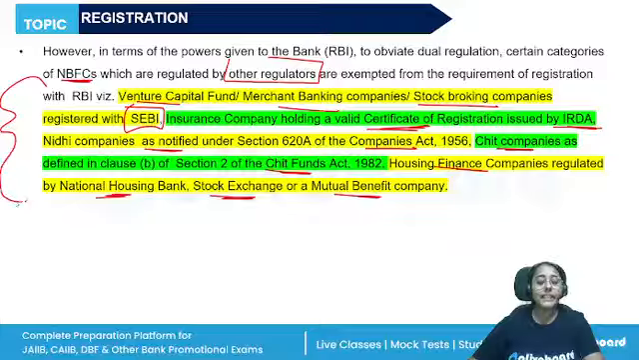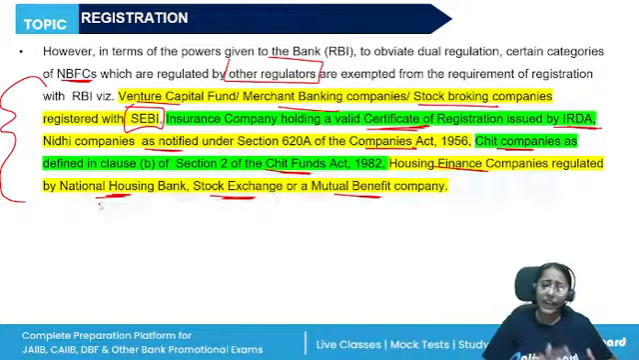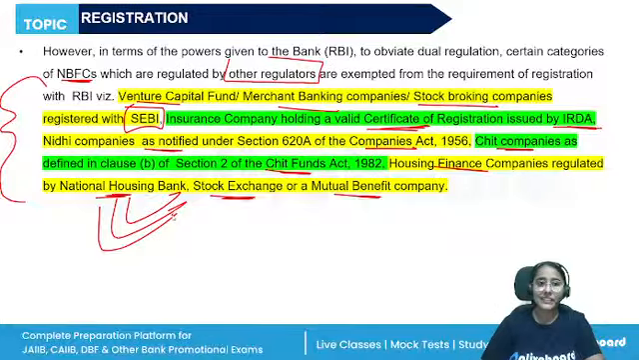So these companies, they already have a valid registration. They are regulated by the other regulators. They need not apply with a license to the RBI. Why? Otherwise, it will lead to double regulation, dual regulation, and too many terms and conditions to follow. So please remember these exceptions. All right. So those NBFCs who are already regulated by the other apex institutions, other regulators, they are exempted from the requirement of registration with RBI.